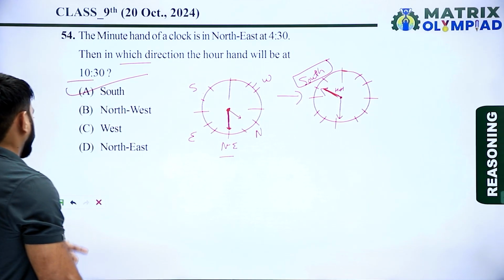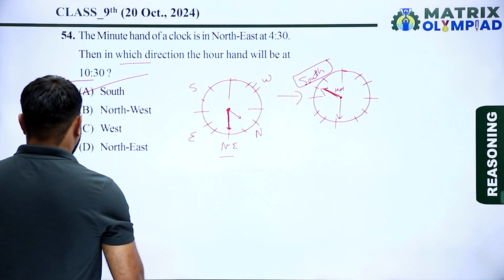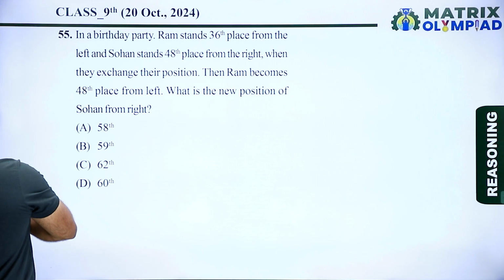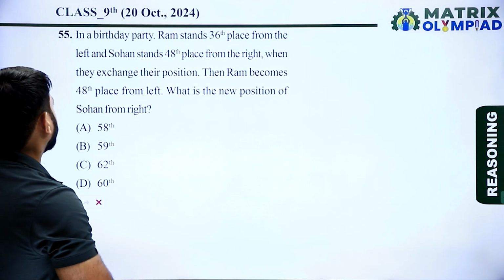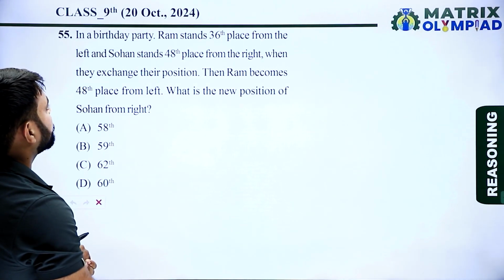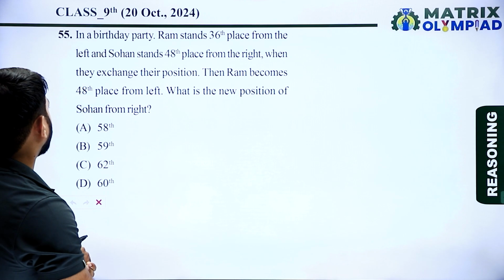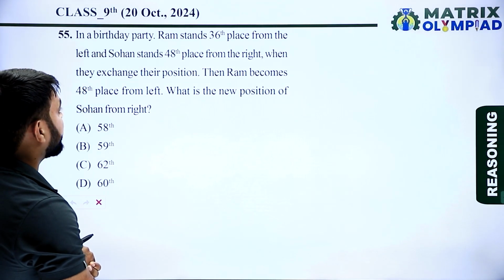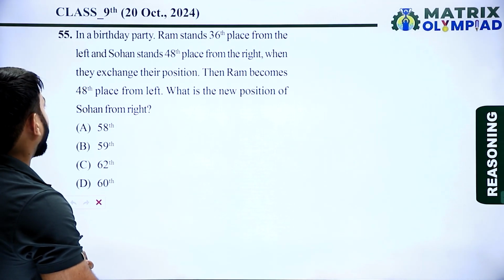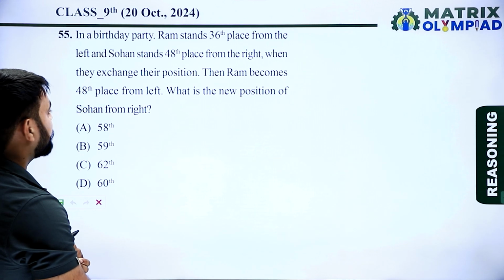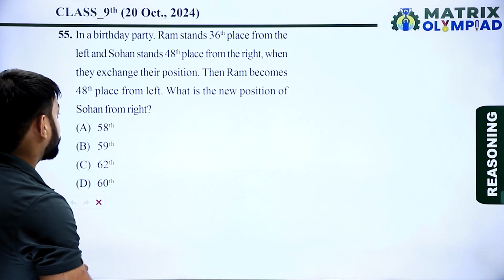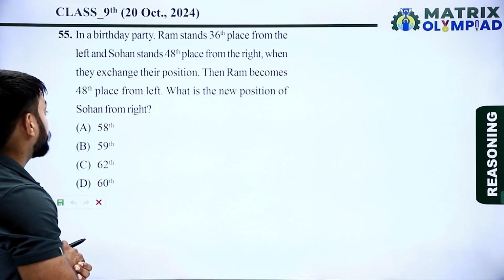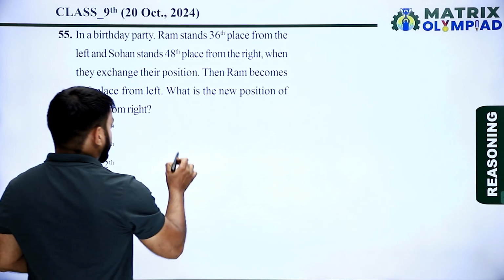So here option A is the correct answer of this question. Let's move on to the next question. Now next question is question number 55. In a birthday party, Ram stand 36th place from the left and Sohan stand 48th place from the right. When they exchange their position, then Ram becomes 48th place from left. What is the new position of Sohan from right?